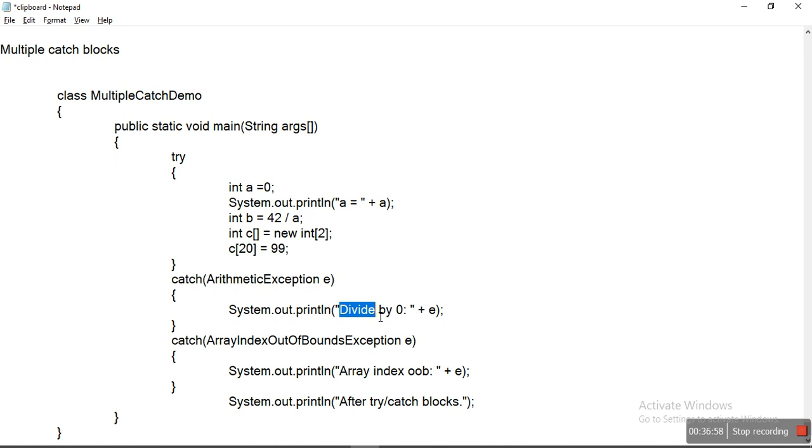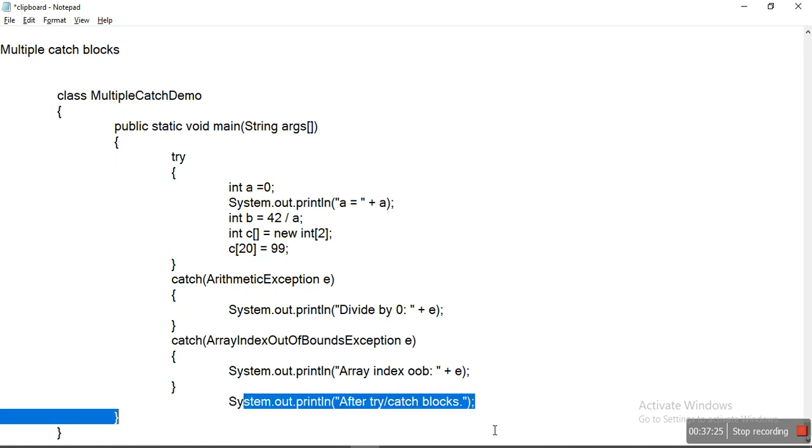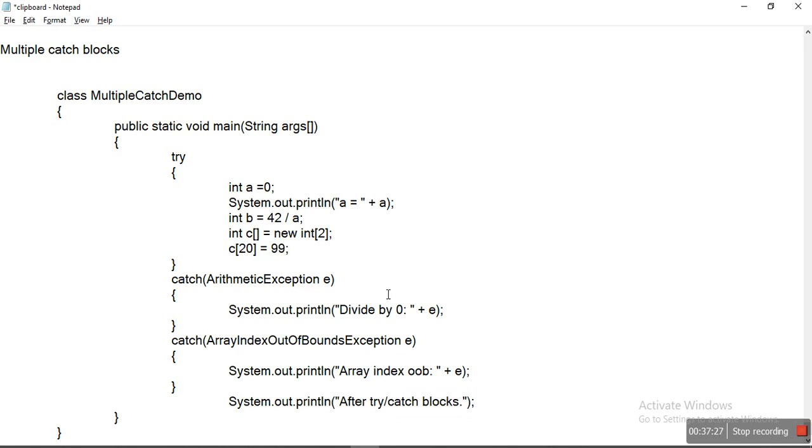First it will print divided by 0 exception. Here we are printing e, and e means an object. This object consists of a description of an exception, line number of exception, and the current status of a program. This statement is also executed because this catch block is executed, since it is generating array index out of bound exception. This is the flow of execution.